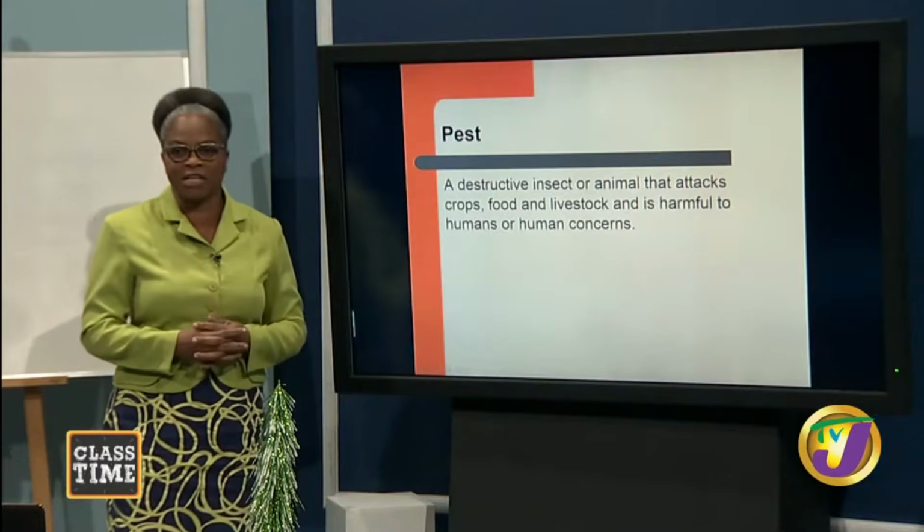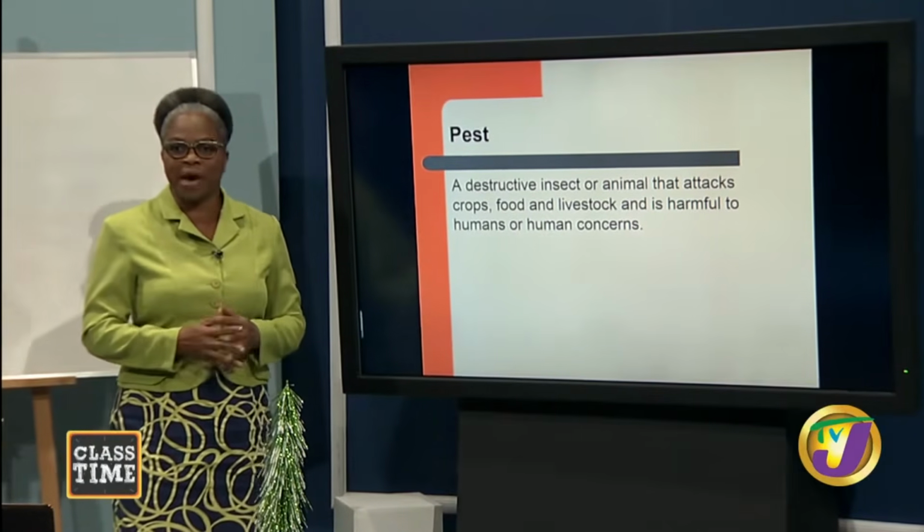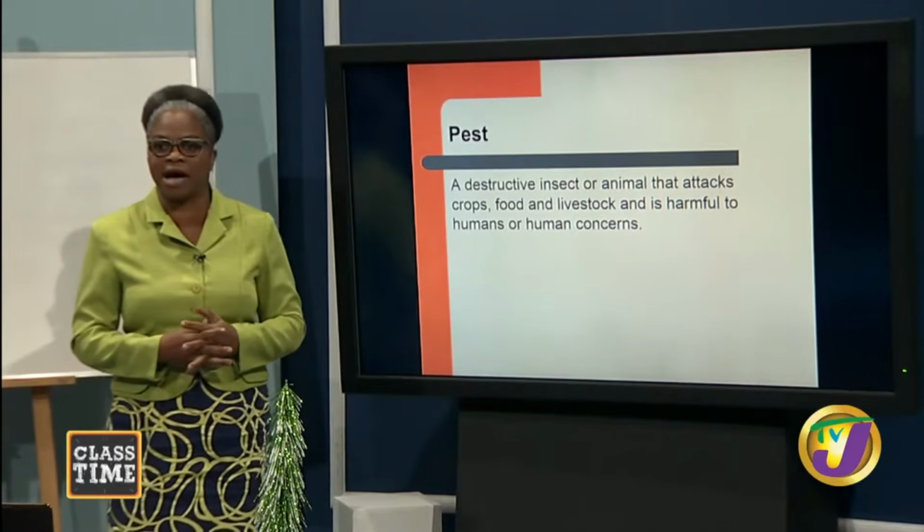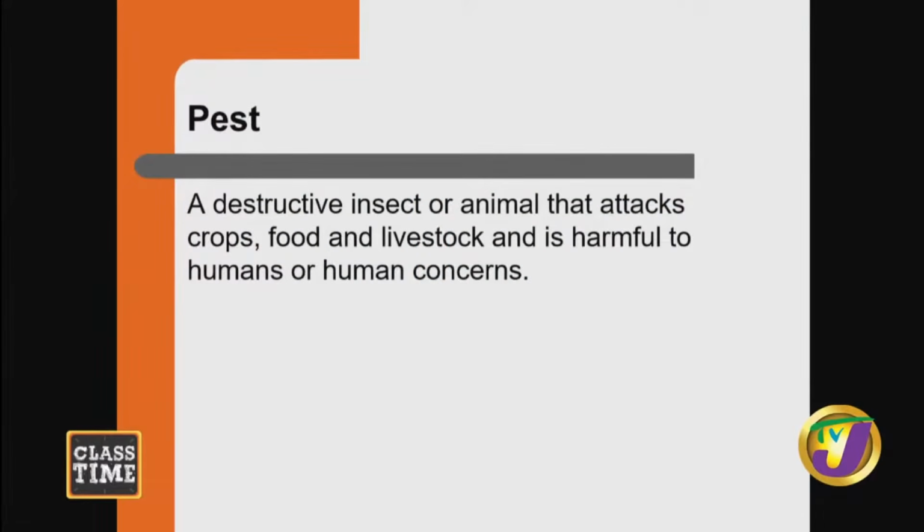Let us now look at a definition for pest. A pest is a destructive insect or animal that attacks crops, food, and livestock and is harmful to humans or human concerns. So a very important pest in agriculture is the rat.